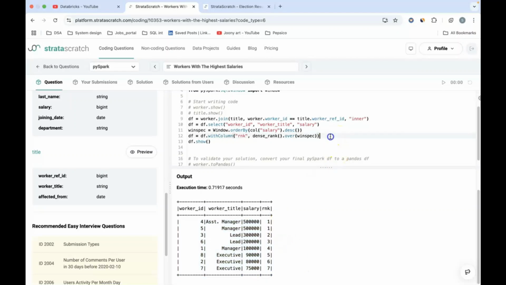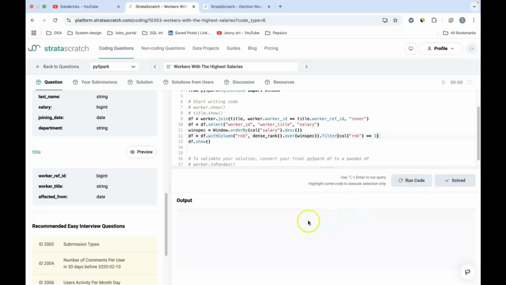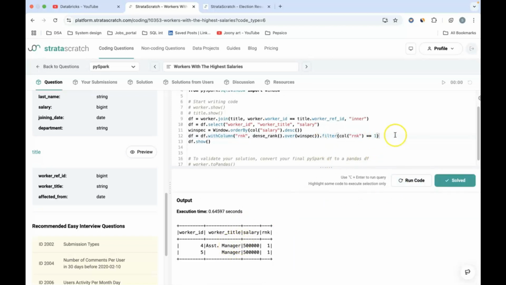Now, as I don't need all, I just need the ones where the rank is basically 1. So I will do a filter on the column rank equal to 1. That will give me only the assistant manager and manager IDs. Now in my result data set, I don't need all columns. So I'll just select my worker title, which I need in my result data set.